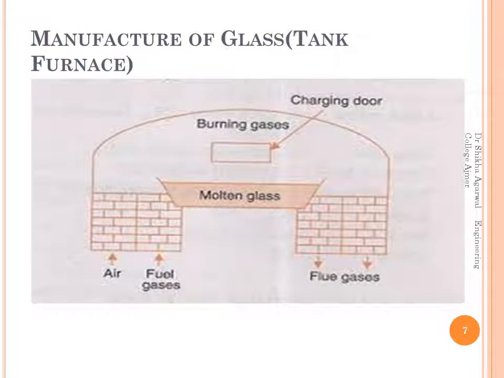Now this is the tank furnace. You can see that a mixture of air and fuel gases is supplied here, and the gases burn in the top portion. Then we get molten glass, and the flue gases, that is the unburned gases, come out from the other side.